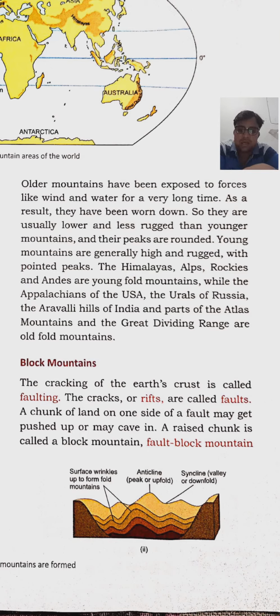Actually, these are the wrinkles. The wrinkles which are a little bit higher form the peak or the upfold. They are known as the anticline, and the wrinkles which are a little bit low are known as syncline or the valley or downfold. You can see in the figure 2.2 part second.